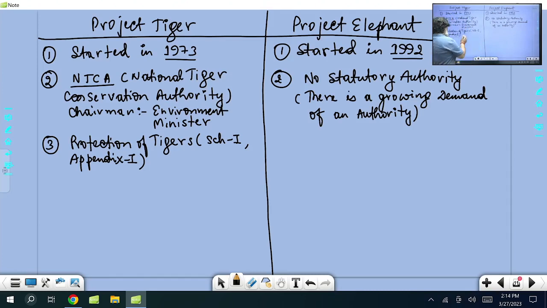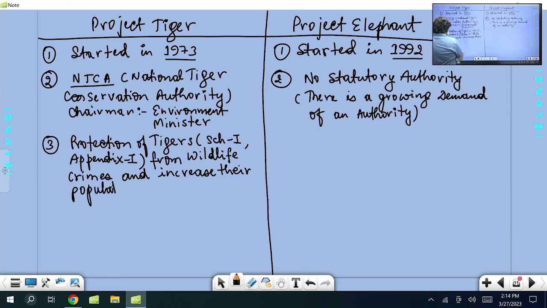So here protect tigers from any kind of wildlife crime, hunting, poaching, and also increase their population. Today, thankfully, because of Project Tiger, India has got the highest number of tigers in the world. Highest number of tigers in the world, India has got because of Project Tiger.